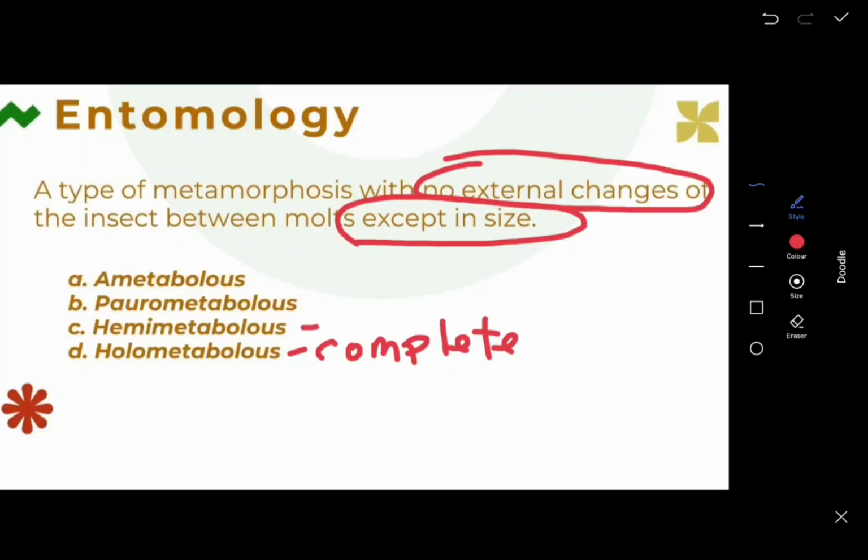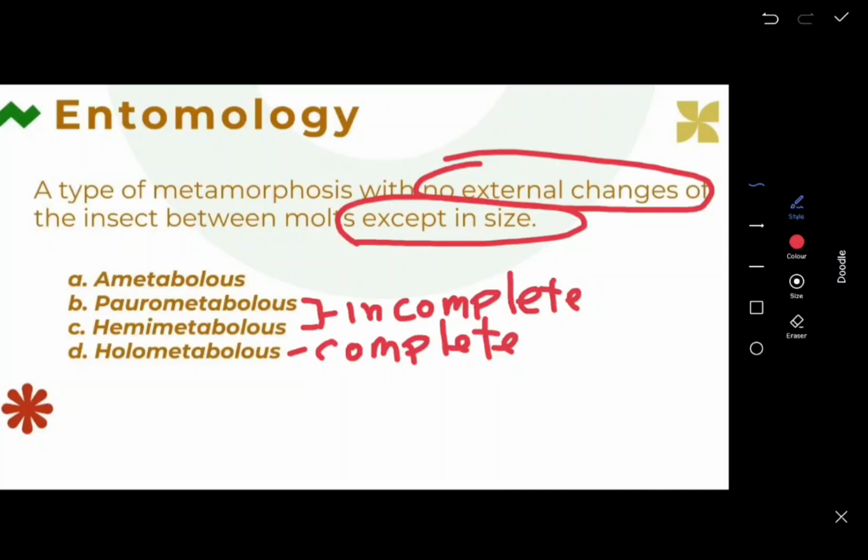Hemimetabolous and Paurometabolous are both forms of incomplete metamorphosis, or sometimes they call it gradual metamorphosis.